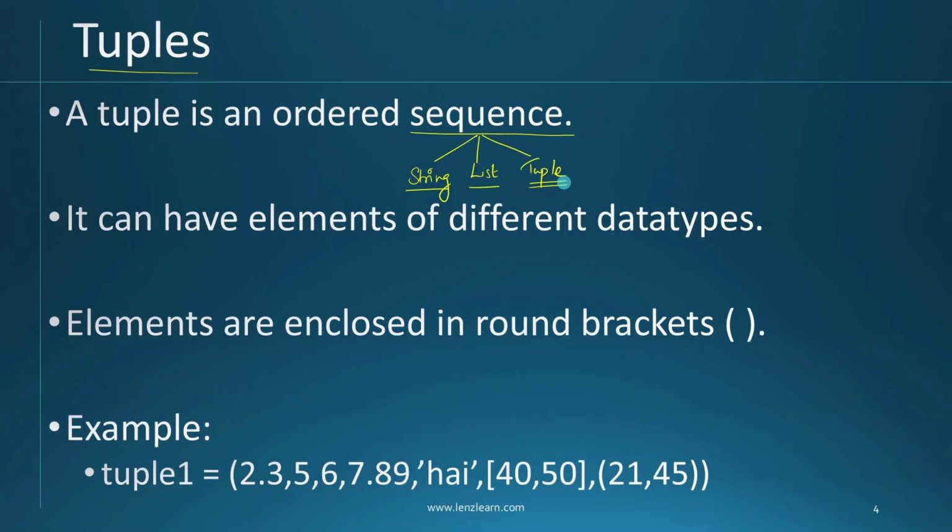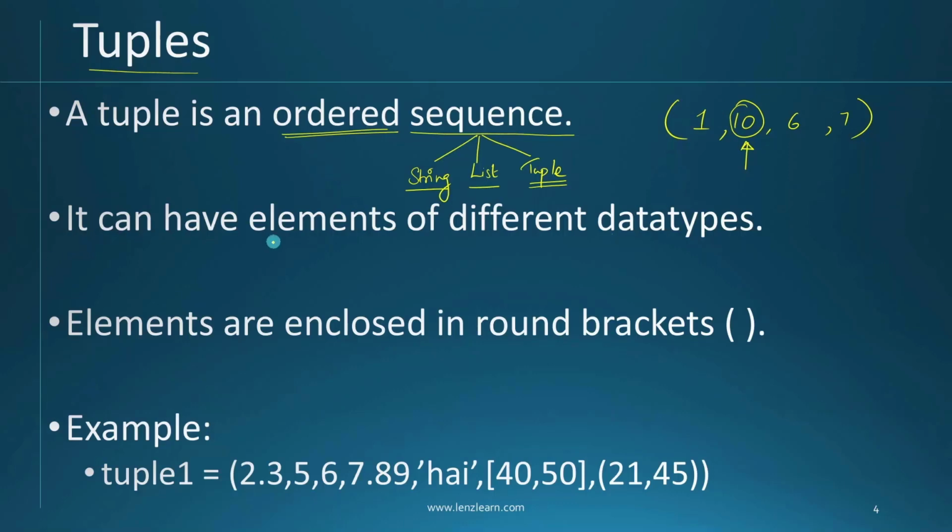Almost all the built-in functions which we have studied with string and list work the same way with tuple. Again, tuple is an ordered sequence. We have discussed this before. What do you mean by ordered? Tuple preserves the order of elements that you have stored inside it. If you make an entry of some numbers into a tuple, for example 1, 10, 6 and 7, this tuple has 4 elements inside it. Now you see this element 10 belongs to the second position, or index number 1. So each time you access the element at position 2, you will always get value 10, because tuple preserves the order in which data is stored inside it.